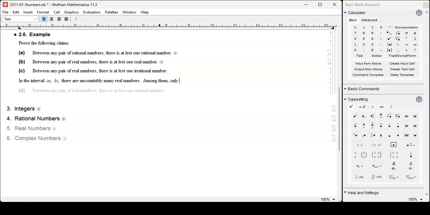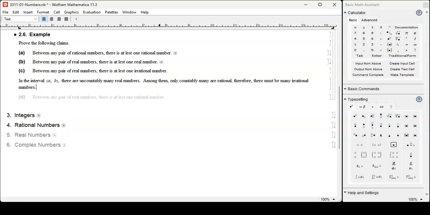Among them, only countably many are rationals. Therefore, there must be many irrational numbers there. There are only countably many rational numbers there out of uncountably many real numbers in this interval. So the rest must be irrational. So you can prove that using the countable versus uncountable business.